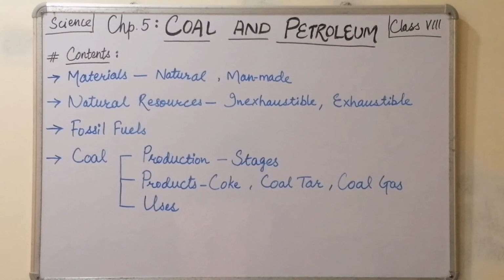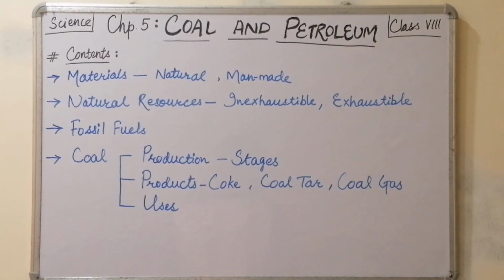Today we are going to start another chapter from class 8 science textbook, chapter number 5, Coal and Petroleum. In this video, we are going to complete the contents: materials, natural and man-made, then natural resources, inexhaustible and exhaustible, which are also known as unlimited and limited ones.